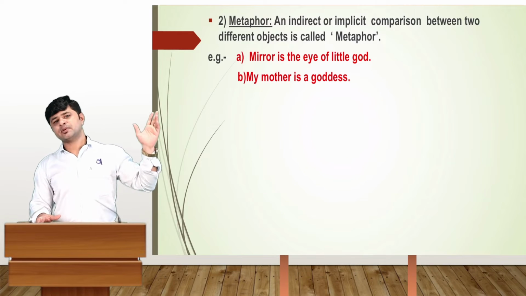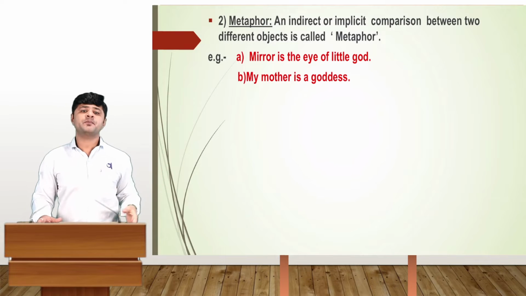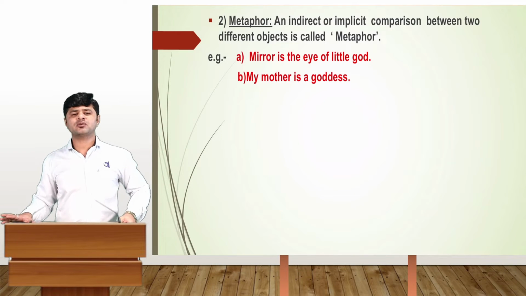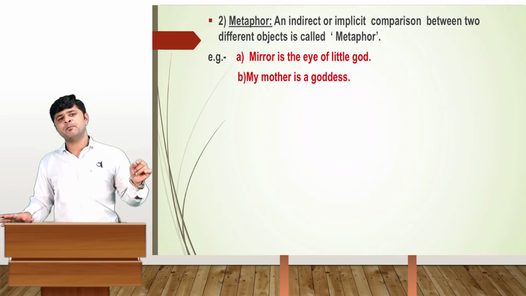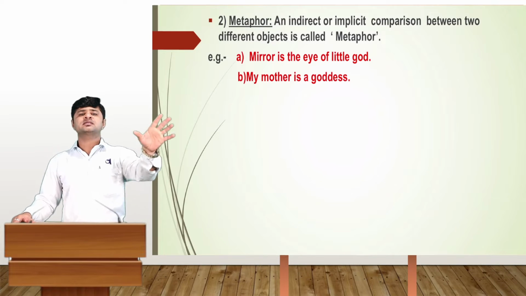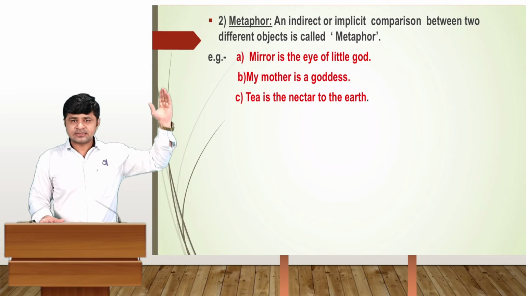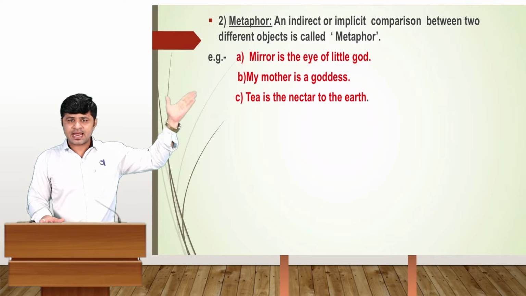The second example: my mother is a goddess. So it is an indirect comparison here. In short, we have to keep in mind that indirect comparison means a metaphor, and direct comparison means a simile. The next example: tea is the nectar to the earth.